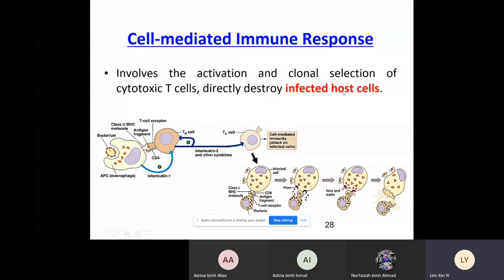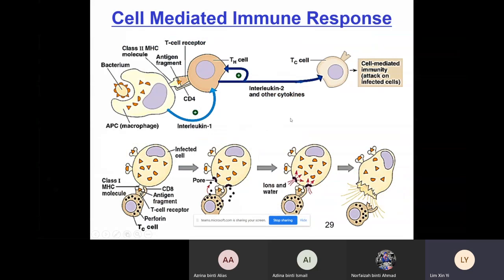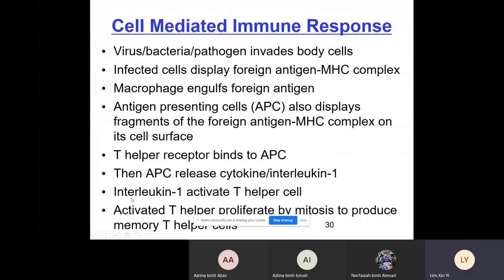Whenever our body cell is infected, like I said just now, when the virus or bacteria has already entered our body cell, this body cell needs to be destroyed before it tries to infect other body cells. So how does the cell attack the cell? This is a diagram of the cell-mediated immune response. You will see the infected body cell here, and the cytotoxic T cell will bind with it. These are the explanations in words.